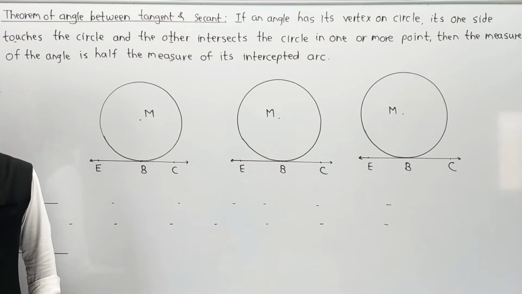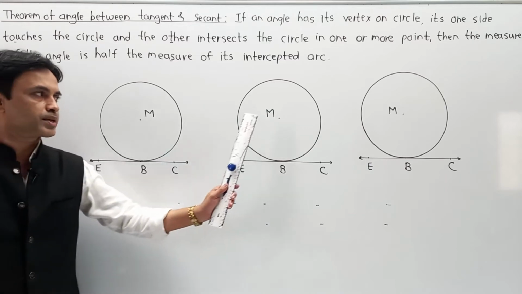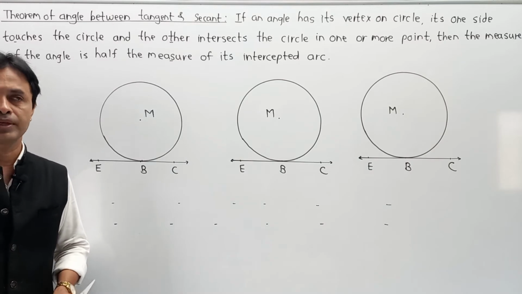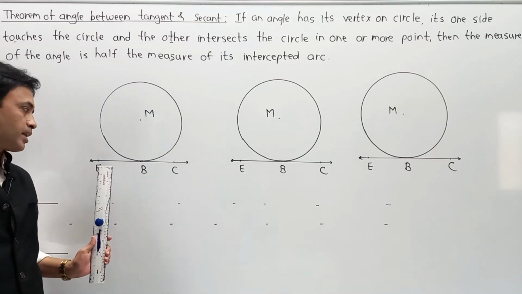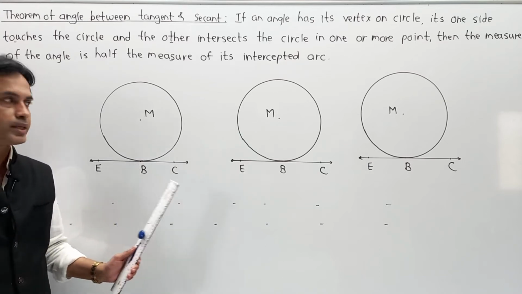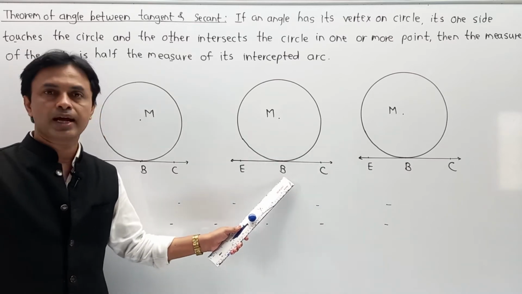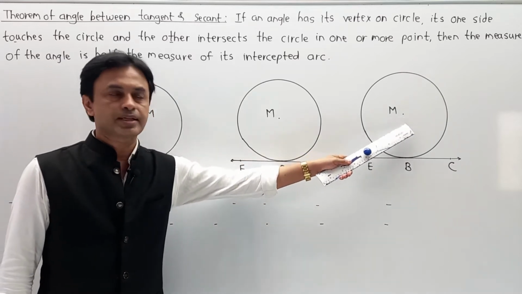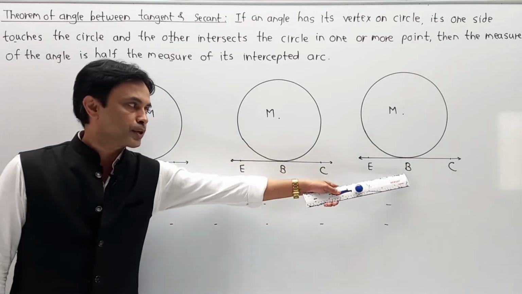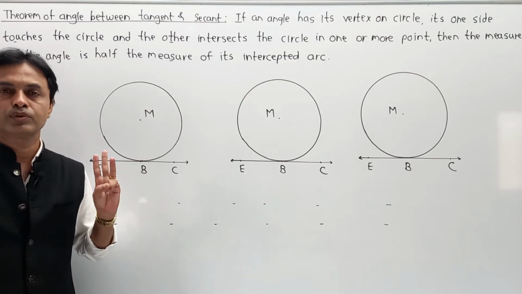Hello friends, continuing from the last part in terms of the statement. Now I have drawn three diagrams in front of you: first diagram, second diagram, third diagram. In all the three diagrams there is some content which is common, meaning M is the center of a circle and EBC is a tangent line which touches the circle at point B. Again M is the center of a circle and EBC is a tangent, touching the circle at point B. And in the third case M is the center of a circle and EBC is tangent to the circle. Here again the point of contact is B, meaning this is a common part which is available in case number 1, case number 2, case number 3.